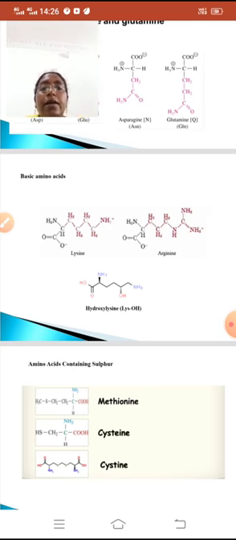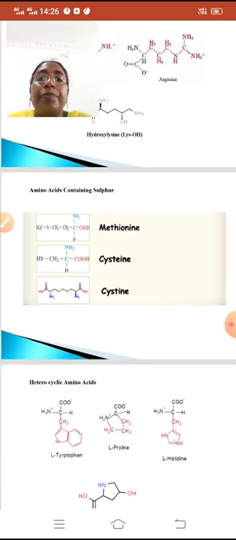Now we will see the amino acids which contain the sulfur atom. Here methionine, cysteine, and cystine. These three amino acids contain the sulfur atom. So these are the amino acids, methionine, cysteine, and cystine, which contain the sulfur atom.